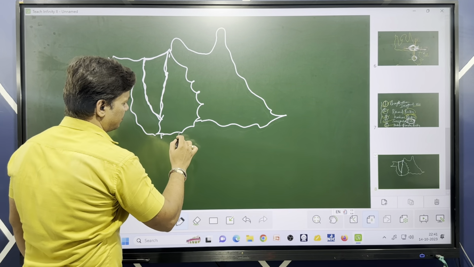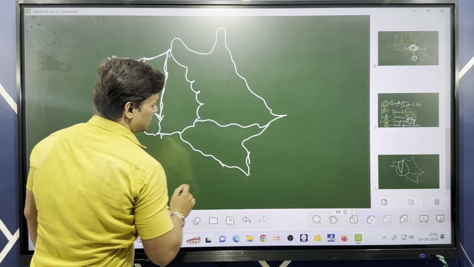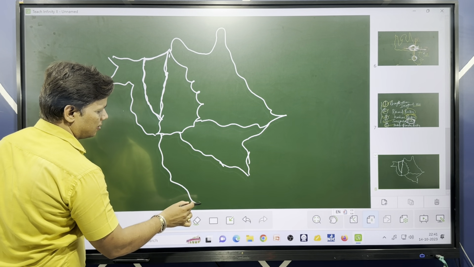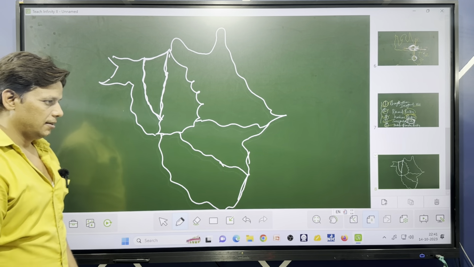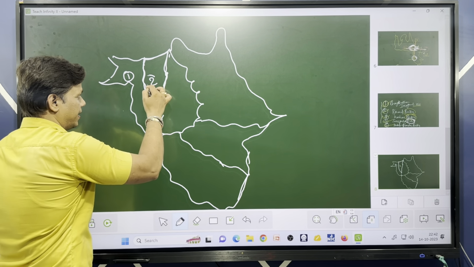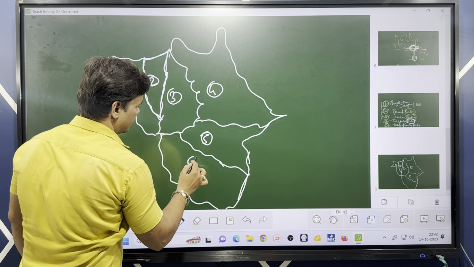Now in the southern part, Sarguja, and this is Korba. So you count how many districts are covered. This is first, second, third, fourth, fifth and sixth.